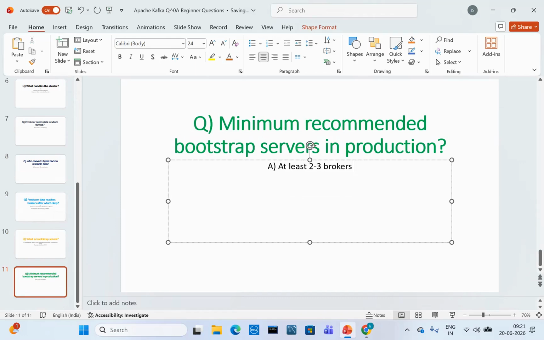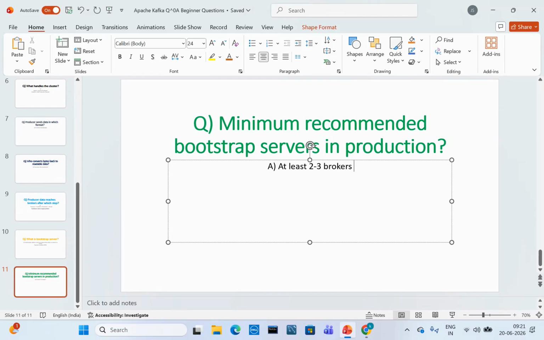Brokers. While you are creating, suppose in AWS MSK, there are two types: serverless and provisioned. Provisioned means we need to manually select how many brokers we need. If you select serverless, this is automated. Based on the load, multiple brokers will be added automatically. Right?